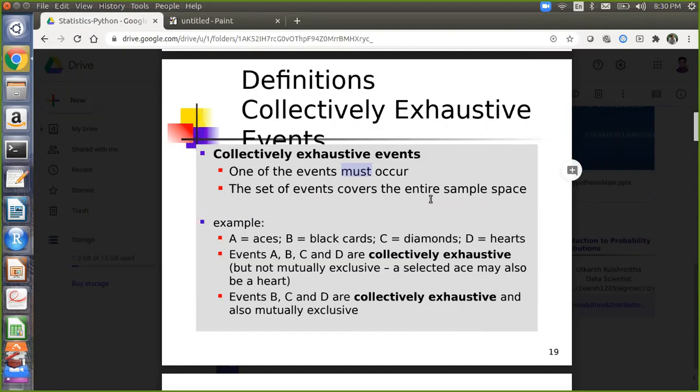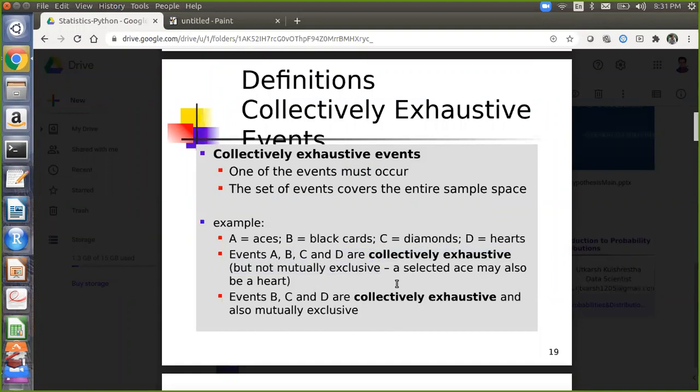See, B, C, and D are collectively exhaustive because in a deck of cards we can have a black card. You are going in the right direction. Black card can be a spade or a club, and diamond or heart are the red cards. So B, C, D is the collectively exhaustive event because they make up 52 cards. But first you explain this: events A, B, C, D are collectively exhaustive but not mutually exclusive.